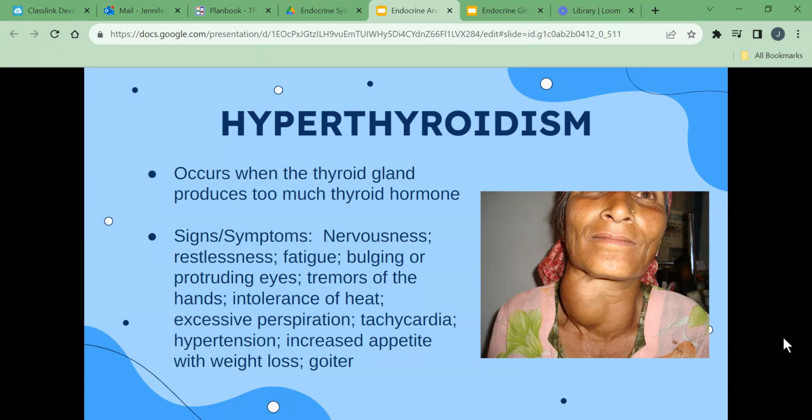Hyperthyroidism occurs when the thyroid gland produces too much thyroid hormone. Body processes speed up and metabolism increases. Signs and symptoms include nervousness, restlessness, fatigue, bulging or protruding eyes, tremors of the hands, intolerance of heat, excessive perspiration, tachycardia, hypertension, increased appetite with weight loss, and goiter.